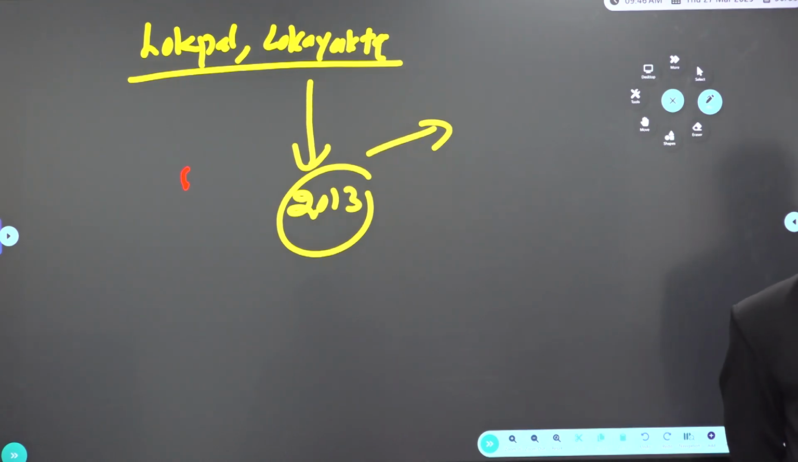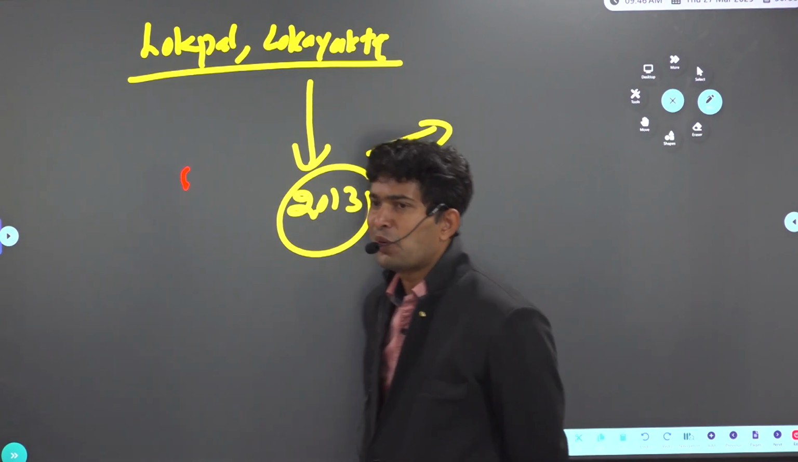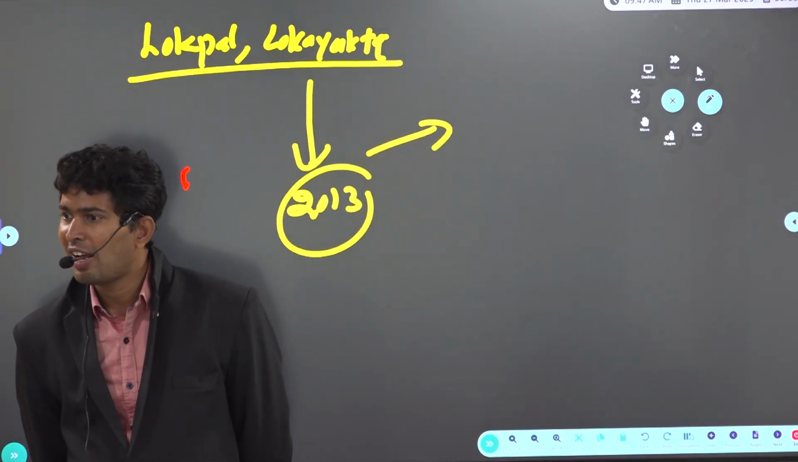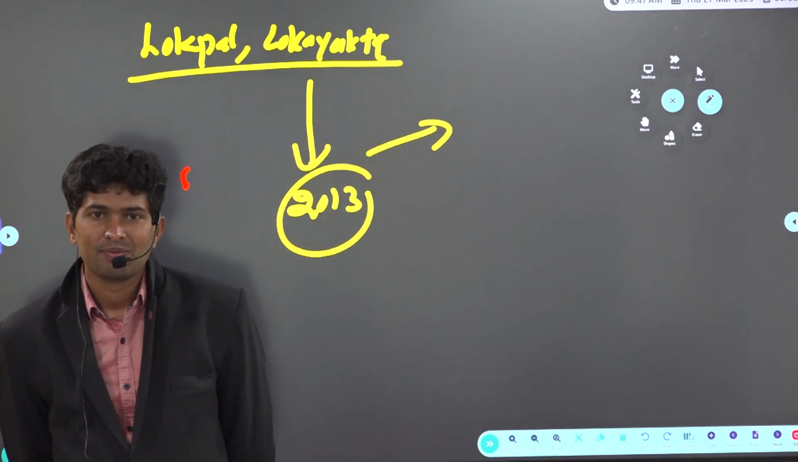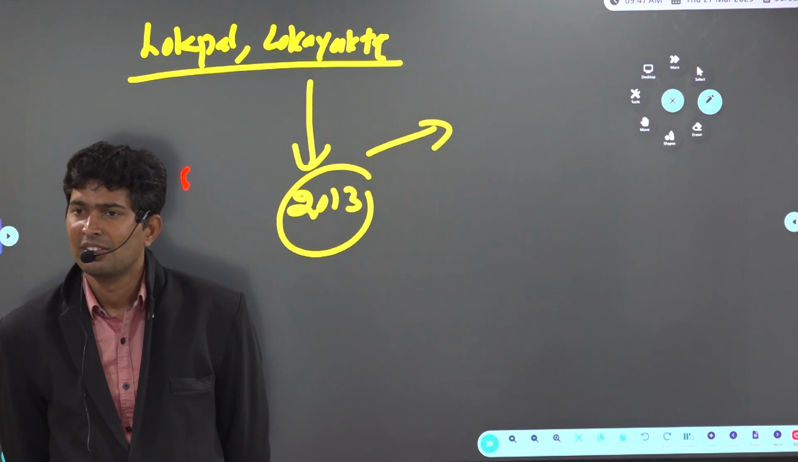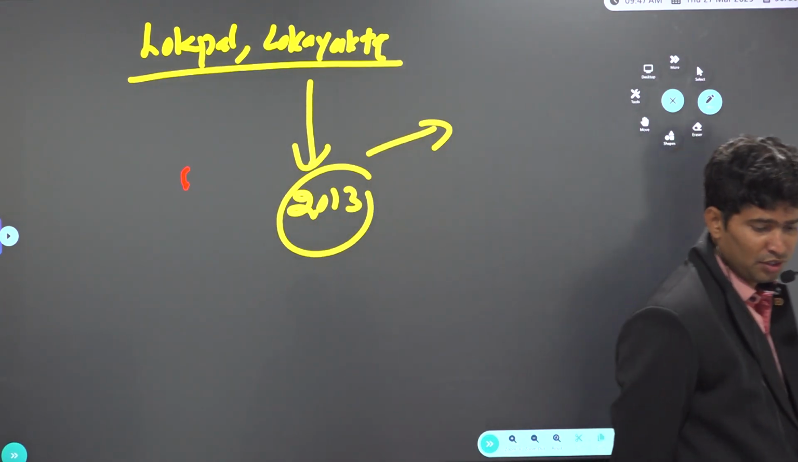What is the purpose of establishment of Lokpal and Lokayukta? To take action on corrupt officers. Now the question going on is whether Lokpal has jurisdiction over High Court judges or not. Current affairs. The court has to examine it, so examination is going on regarding Lokpal jurisdiction.